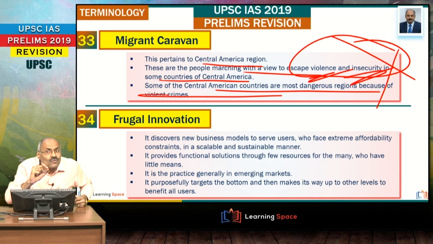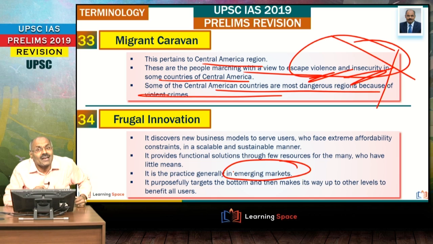Frugal innovation. Frugal innovation is the word normally used in the context of emerging markets. Any business innovation basically looks at the moneyed people, that means better off sections of society. And frugal innovation's main concept is to look at the bottom of the pyramid. So innovation keeping in mind the bottom of the pyramid.